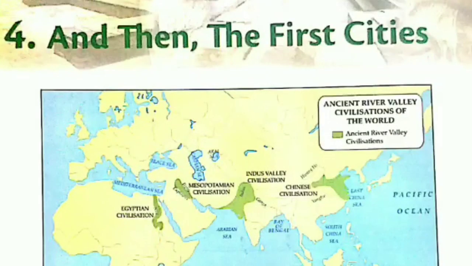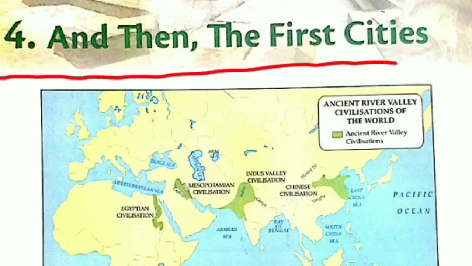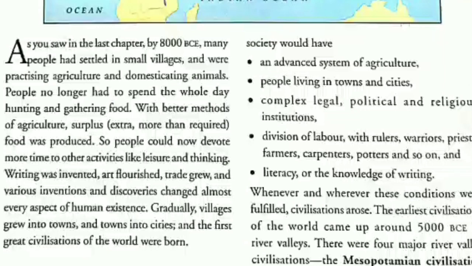Good morning, students. Today we will start another chapter of history, chapter 4, and then the first cities. In the last chapter, we read about farmers and herders. By 8000 BCE, many people had settled in small villages and were practicing agriculture and domestication of animals.